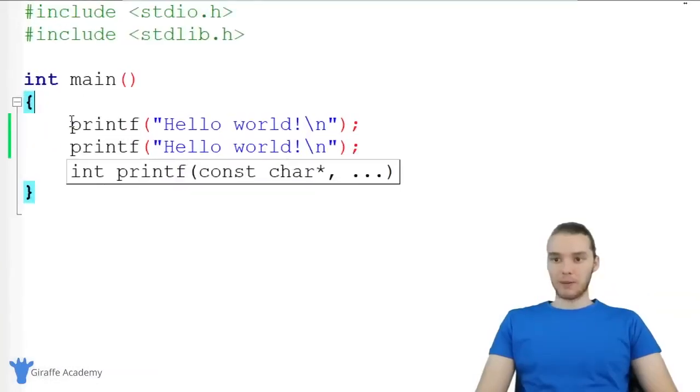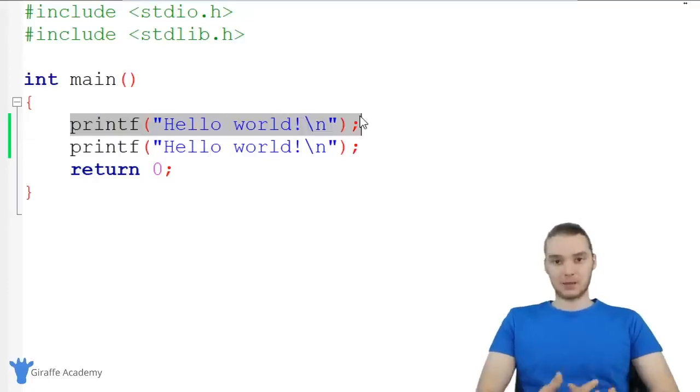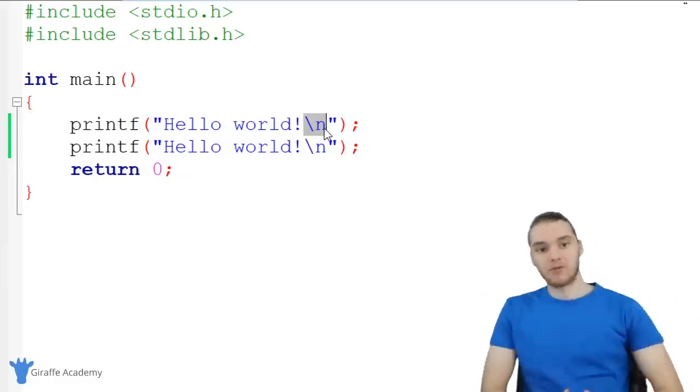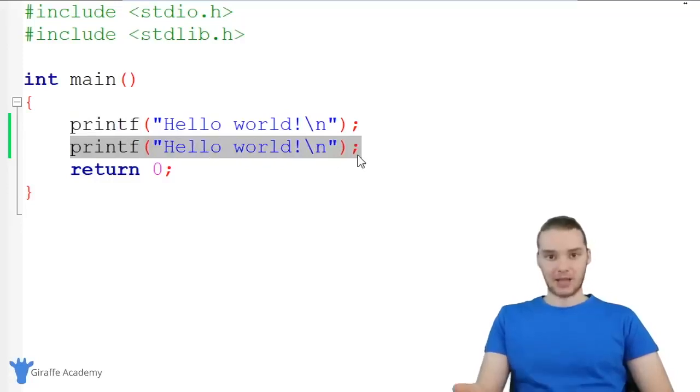So when we run our program, the program comes down into this main method and it looks at all the instructions inside of it. So it starts with this first instruction, it executes it, right? So it prints out hello world onto the screen, and then it also prints out a new line. So this \n is like a new line character, and that'll move the text onto a new line. When it's done with this instruction, it moves on to the next instruction, and it'll execute that instruction.